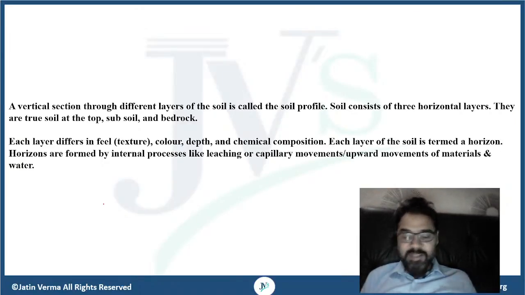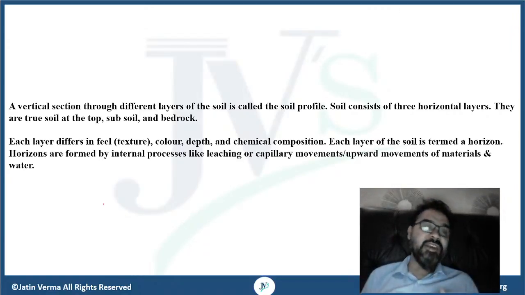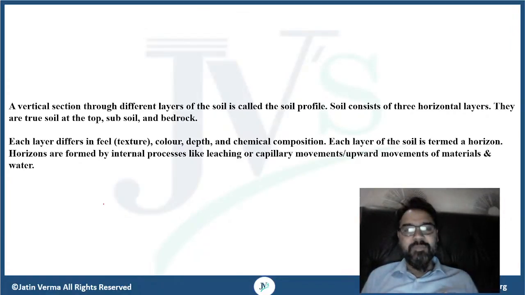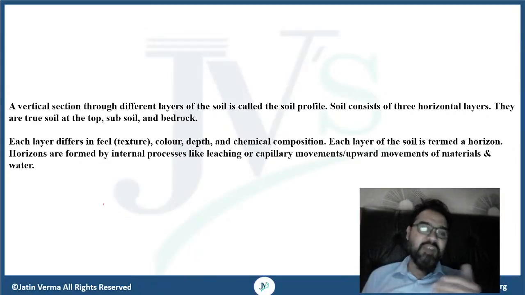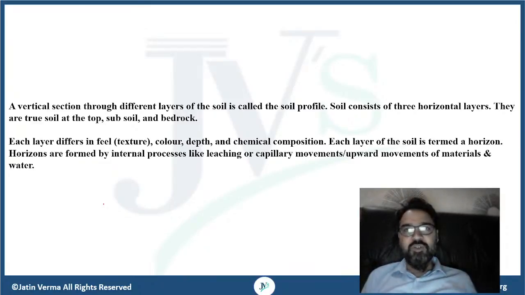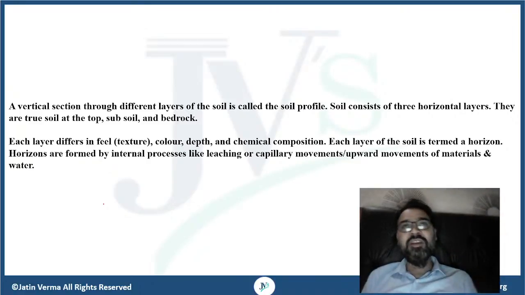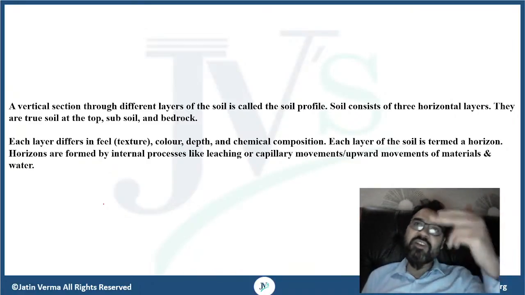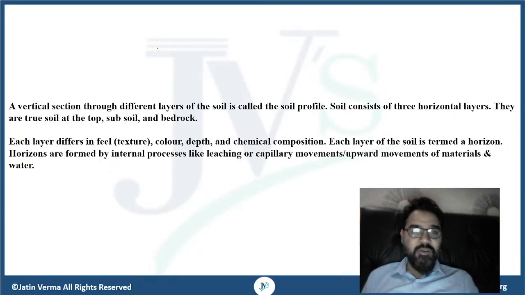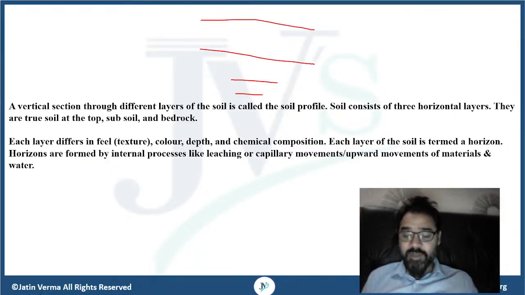Now, for example, to study the profile of soil, we take a vertical section through the different layers of the soil, somewhat like this: this is one layer, this is two, this is the third layer, this is the fourth layer.